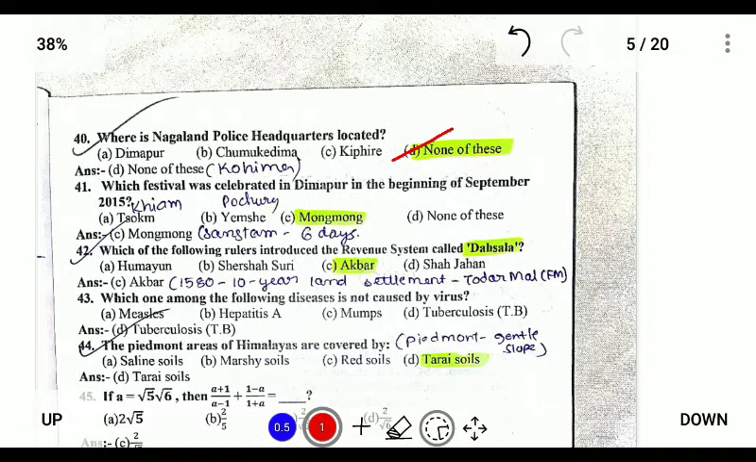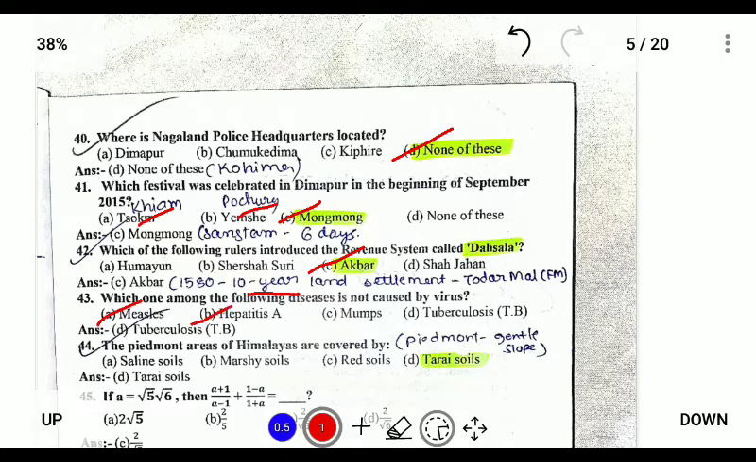Which festival was celebrated in Dimapur at the beginning of September 2015? September is Mongmong, a festival of the Sangtams, and it is celebrated for 6 days. Zokom is the festival of the Khiamniungan. Next, which of the following rulers introduced the revenue system? Dahsala was started by Akbar, and it was started by his finance minister Todar Mal, which is a 10-year settlement. Which one of the following diseases is not caused by a virus? Measles is a virus.